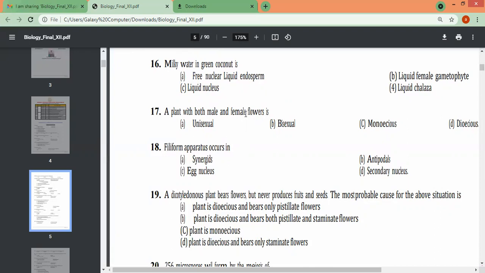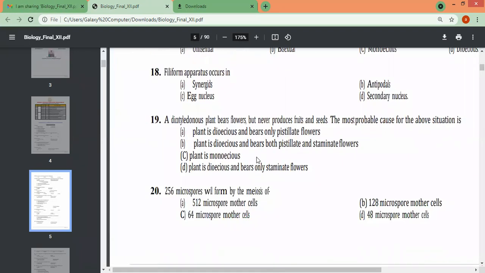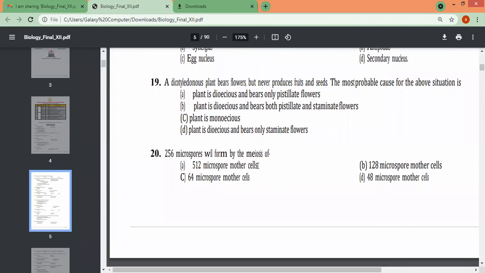Do try and remember the structure of embryo sac. 19th, a dicot plant bears flowers but never produces fruits and seeds. The most probable cause for the above situation is: plant is dioecious, bears only pistillate flowers; plant is dioecious and bears both pistillate and staminate flowers; monoecious; dioecious, and bears only staminate flowers.